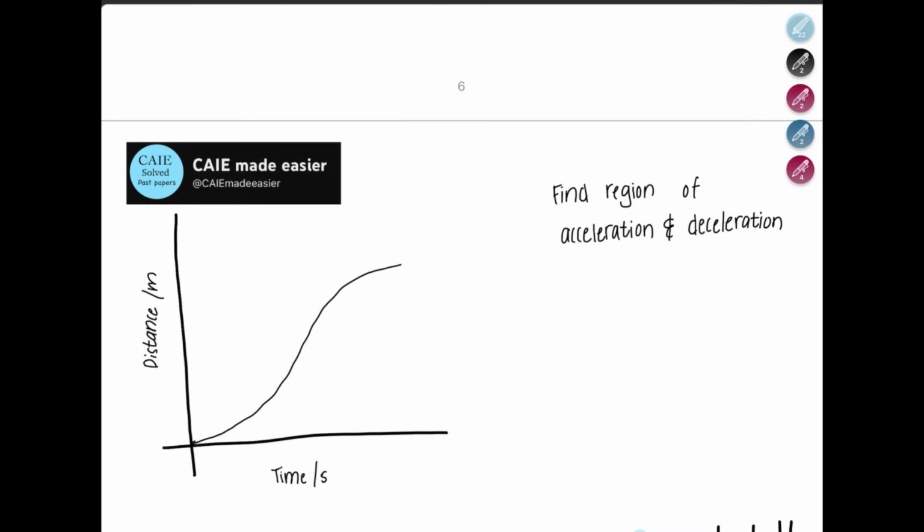We can see here the curve is becoming steeper and steeper until this region. Let's call these regions A, B and C. I think it would be given to you in your exam paper. On the other hand, B to C, the graph is becoming less and less steeper, so the speed is reducing, this region is decelerating.